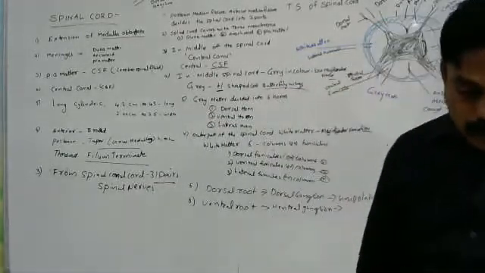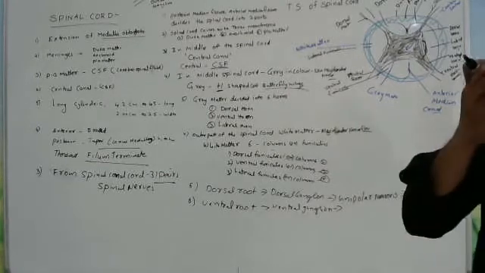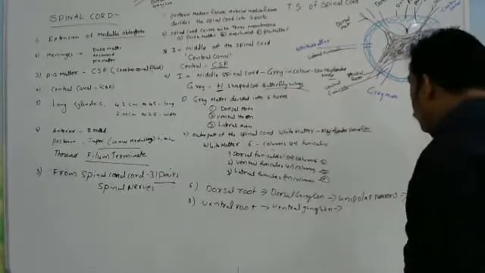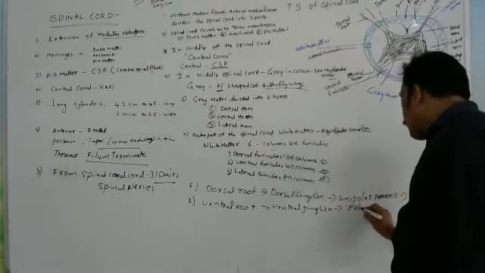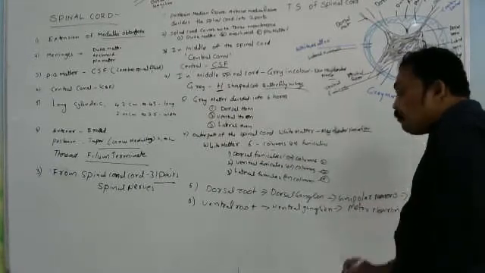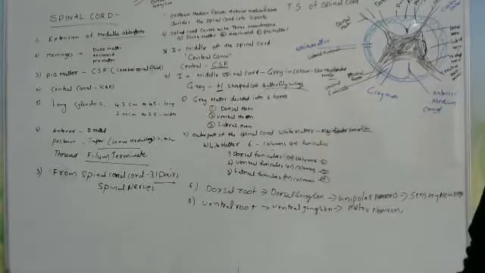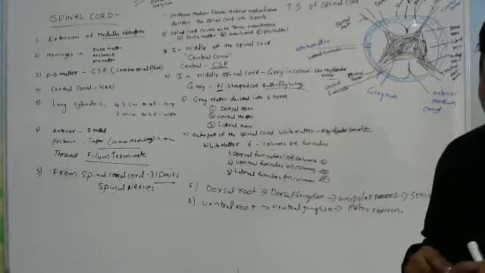Which type of neurons will we observe in the ventral roots? In the ventral roots we will observe motor neurons. Motor neurons. So motor means what? It is sending impulses from the brain to body parts.